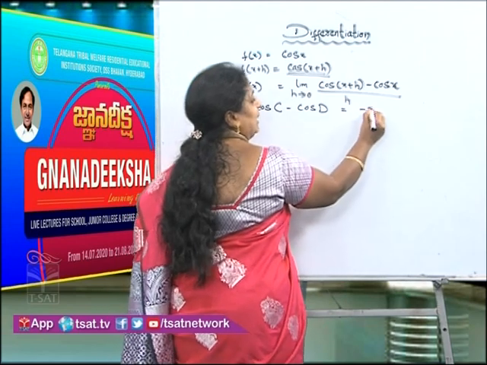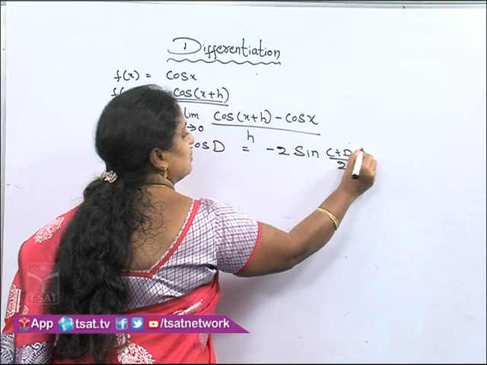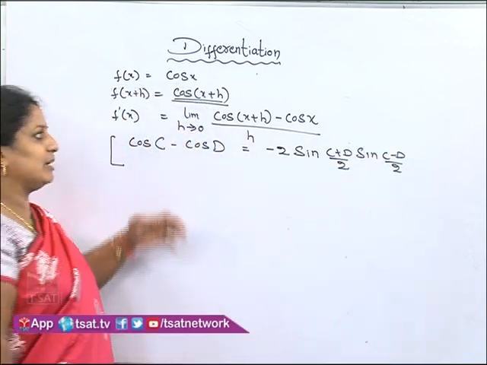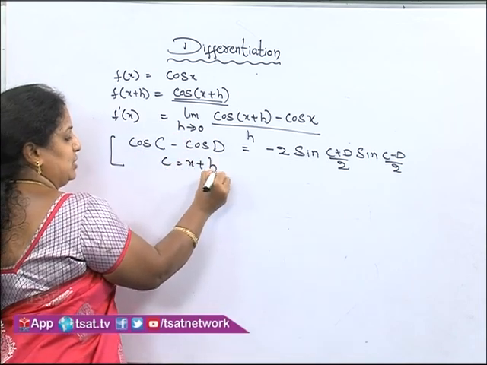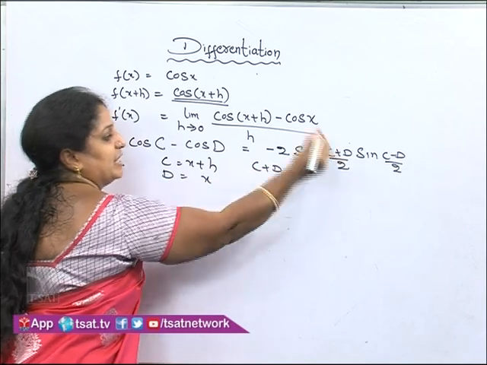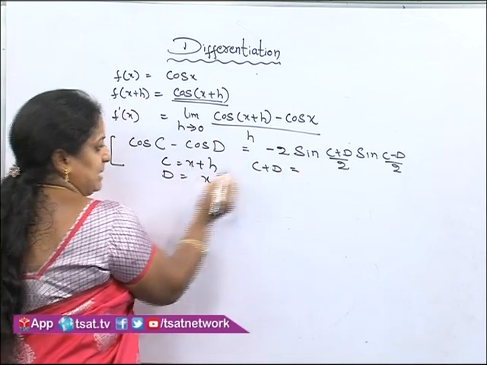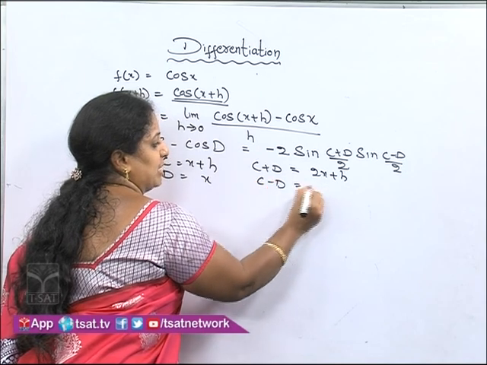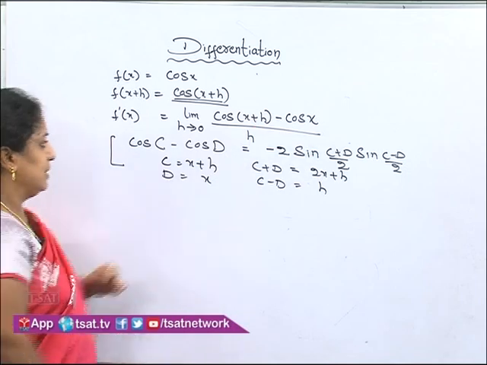But the formula will be minus 2 sin (c plus d)/2 sin (c minus d)/2. Now tell me children, what is the c value here? C value is x plus h, d value is x. Anyway, we need to find c plus d and c minus d. So c plus d becomes 2x plus h and c minus d is going to become h. Now substitute all the values in the first principle.